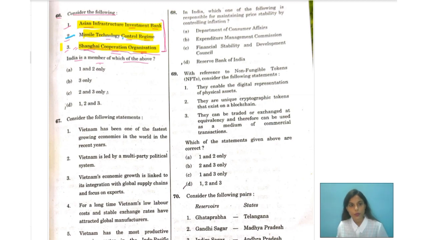What about the second one, the Missile Technology Control Regime? On the 27th of June, India became a full member of the Missile Technology Control Regime after a deal that was struck with Italy. This marks the first entry into any kind of multilateral export control regime for India.